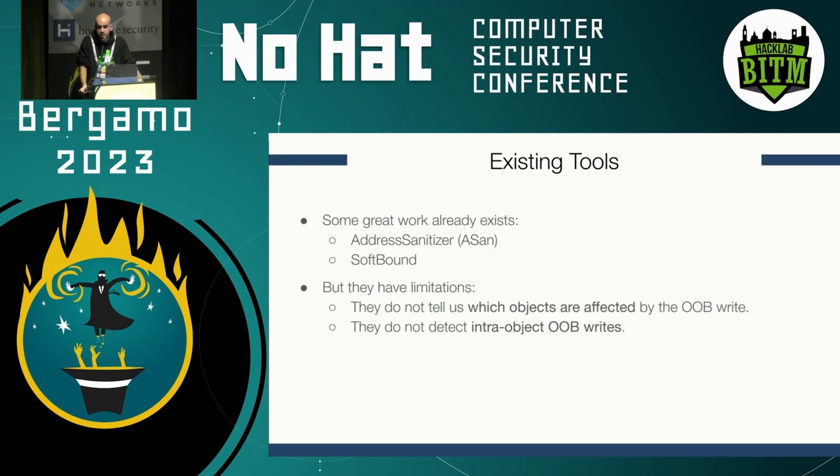Second, some of them do not detect intra-object out-of-bound write vulnerabilities, which can be just as severe. In this case, we're dealing with vulnerabilities that overflow, for instance, between elements of a specific struct. And finally, and most importantly, these approaches rely on heavy instrumentation. We'll see now that this has some unexpected, or let's say non-ideal, consequences for our scenario.